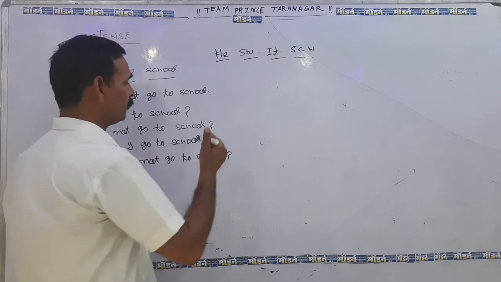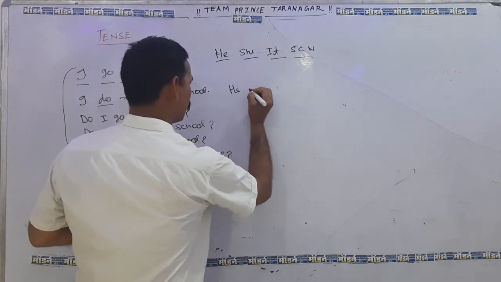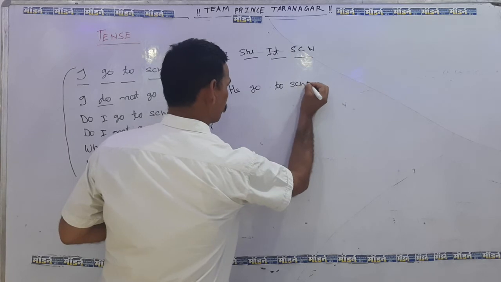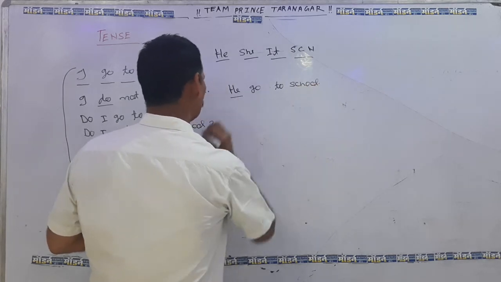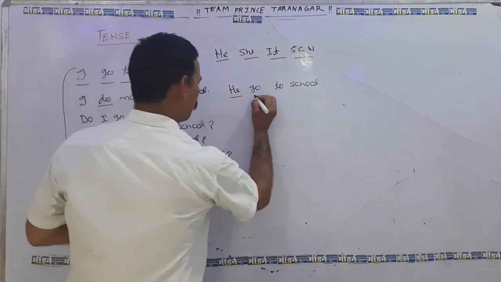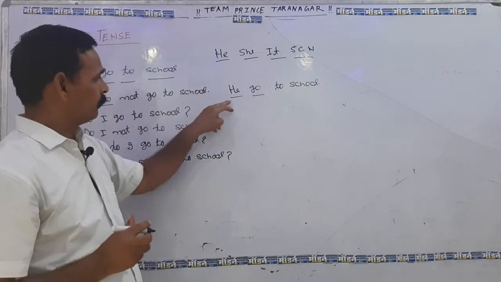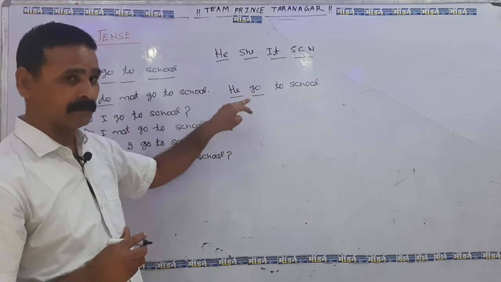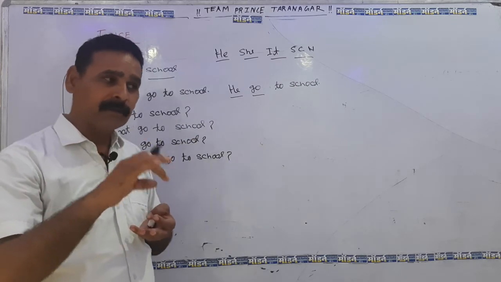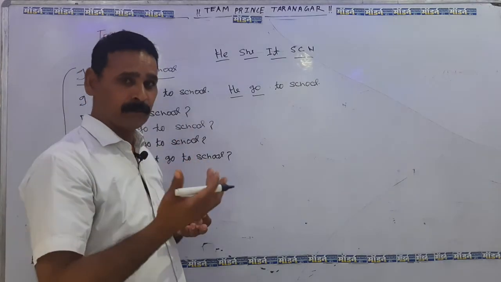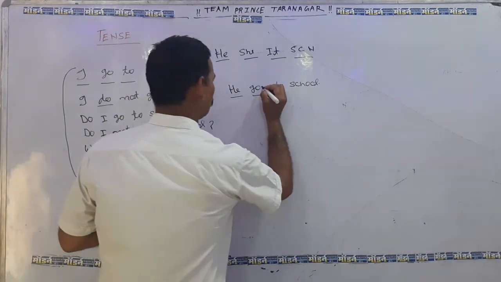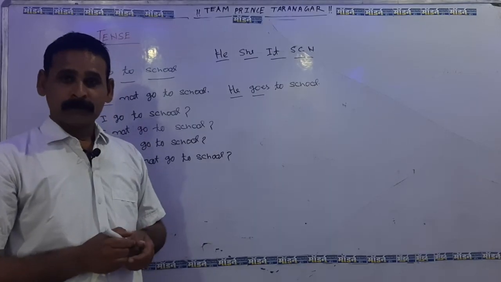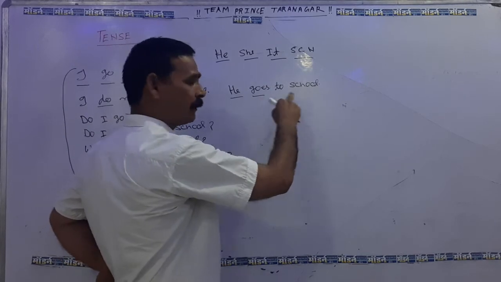You can see here, if I say he go to school, this is singular, and what about this word? This is plural. He is singular and go is plural. So what should we do? We have to use es. Whenever we get o at the end of a main verb, then we have to use es. So it will be correct: goes. He goes to school. This is the affirmative sentence.